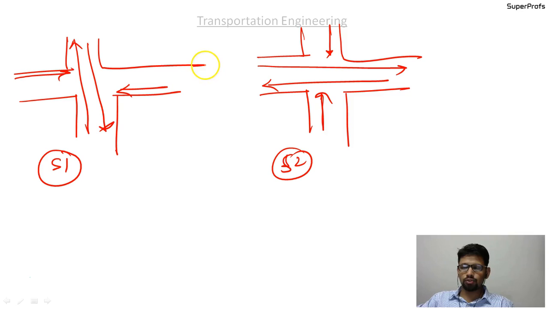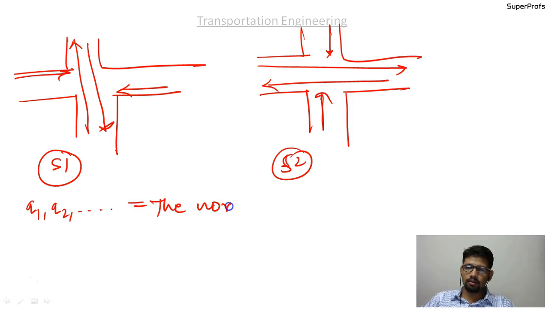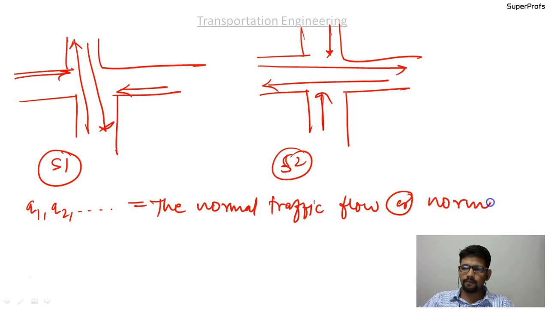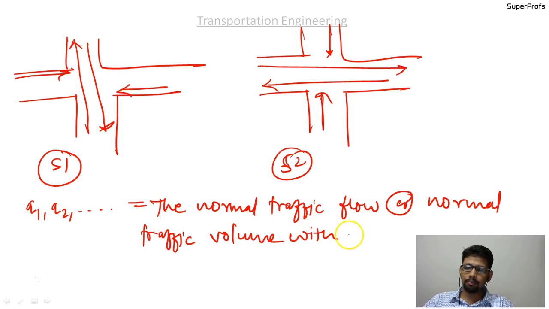Now we will move on to discuss Q1, Q2 and Q3. Please write down Q1, Q2, that is the normal traffic flow, or normal traffic volume with alternate red and green appearing on the road.